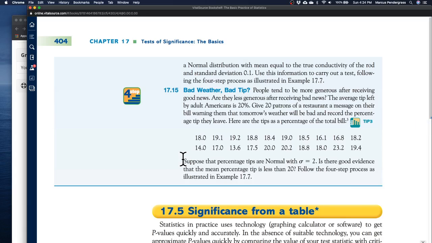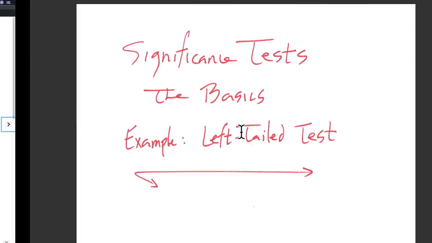And so we want to address that by performing a significance test. The problem gives us a little bit more information to go on. We're told to suppose that the tips are normally distributed with a standard deviation of 2. And then they ask, is there good evidence that the mean percentage tip will be less than 20%? Keep that question in mind. That's the alternative hypothesis, the statement we're looking for evidence for. Let's take a look at how we work our way through this problem.